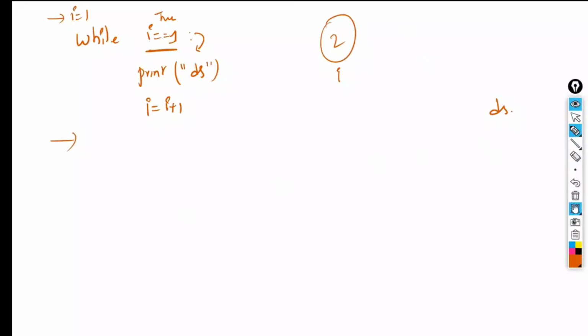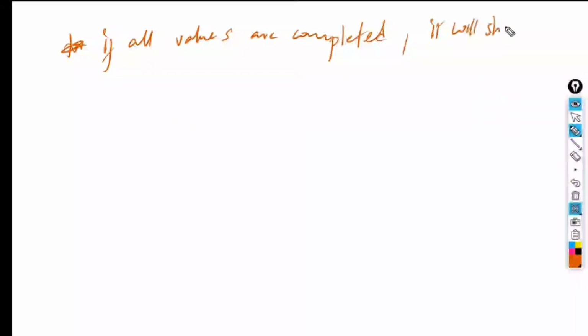When will the for loop stop? Normally, if you don't use the break statement, the for loop stops automatically when all the values in the given list, range or sequence are completed.